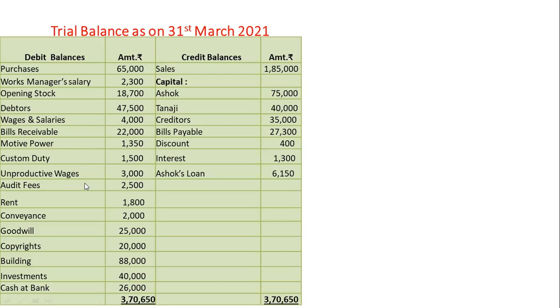Audit fees shown in profit and loss account debit side. Rent and conveyance, both the items of profit and loss account debit side. Goodwill, copyrights, building, investments and cash at bank, all items shown in balance sheet asset side.